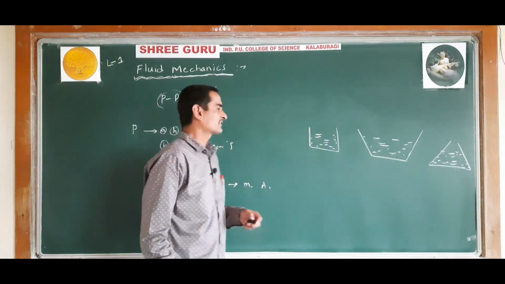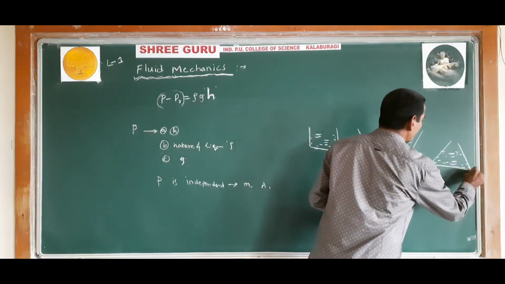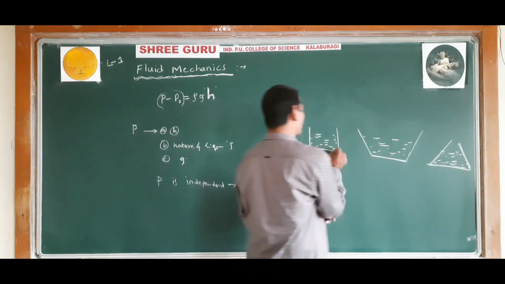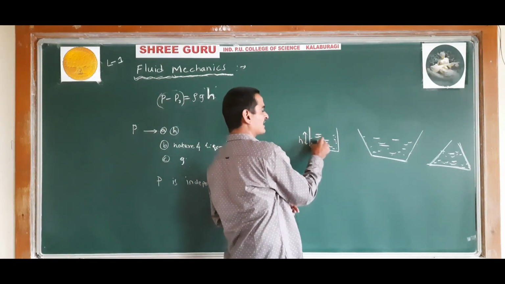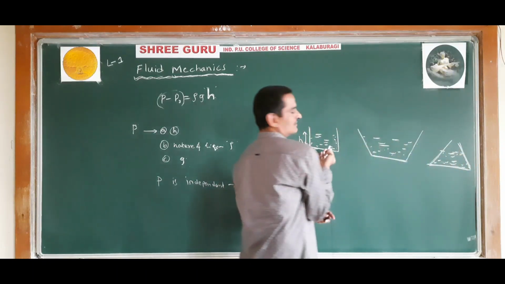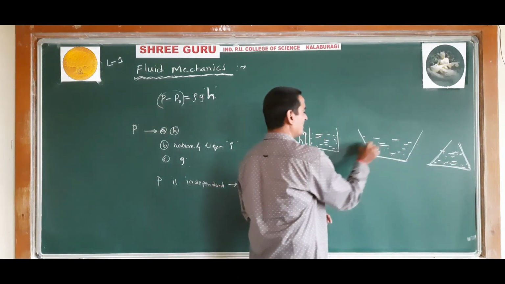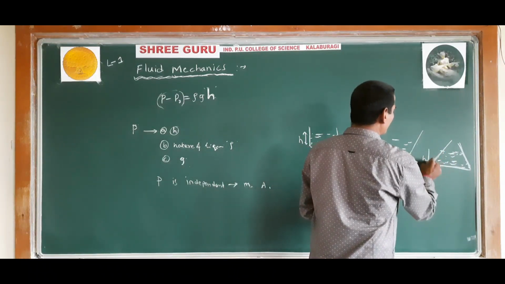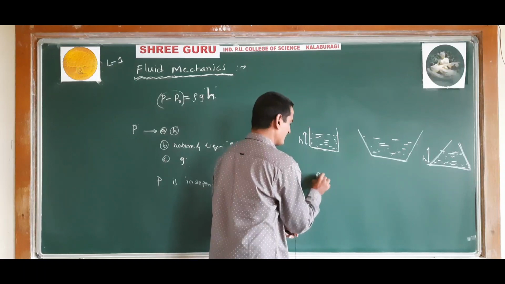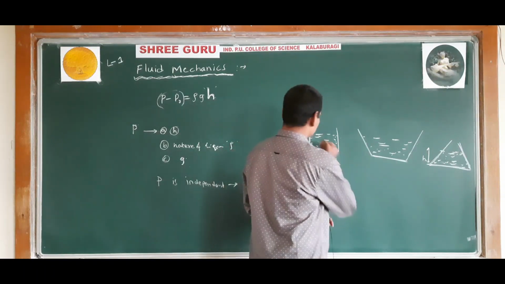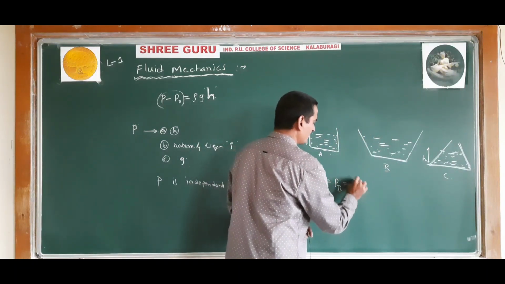In all three cases, if the liquid is filled to the same height, then the pressure at the bottom of all these containers will be the same. Height and nature of liquid are the same, that is water or any other liquid. If you take oil, here also oil, and height is also the same. In the three cases, vertical height is also the same. Then the pressure exerted at the base of vessel A, vessel B, vessel C will be the same.